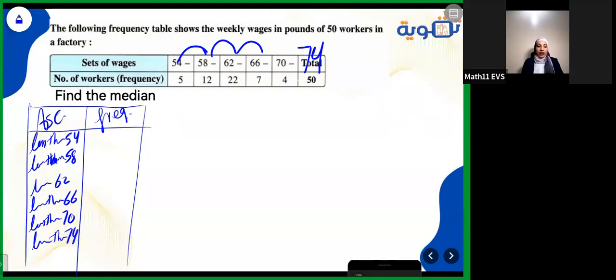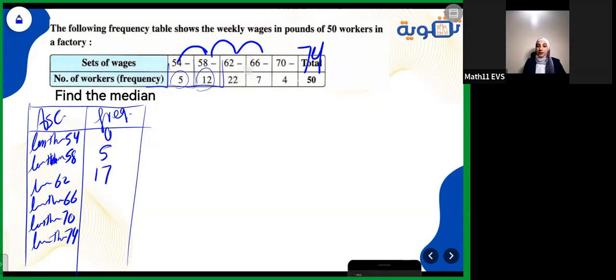There is no total or sum for this one, so it's okay, just make it like this. Then after that, finding less than 54, it's nothing, so it will be 0. Less than 58, we have only 5. Less than 62, I will add the previous numbers here, 12 plus 5, it will be 17.